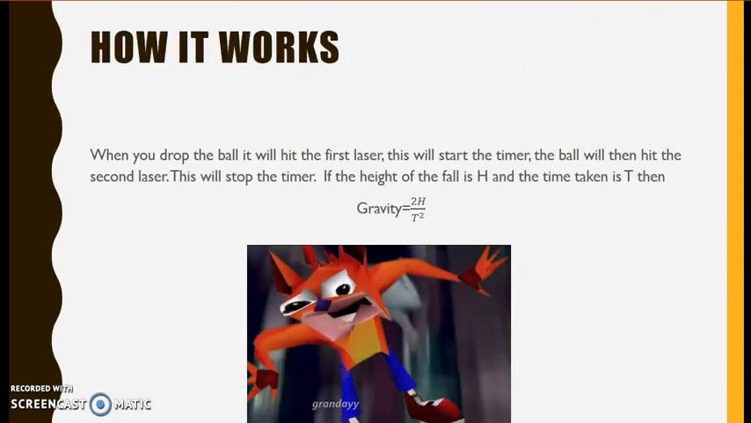How it works. When you drop the ball, it will hit the first laser, and this will start the timer. The ball will then hit the second laser. This will stop the timer. If the height of the fall is h, and the time taken is t, then gravity equals 2h over t squared. It's a little confusing at first, but it's just the way it is.